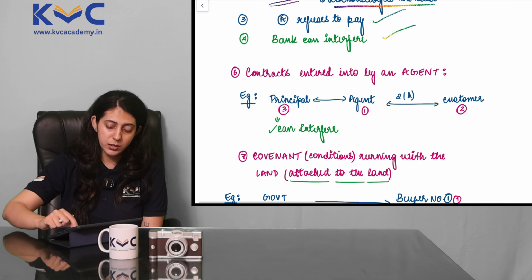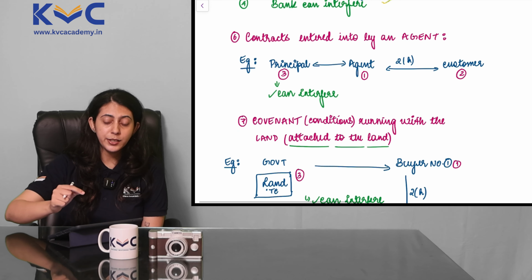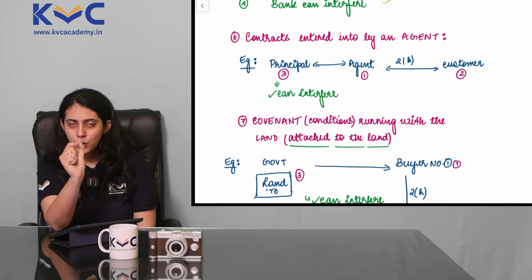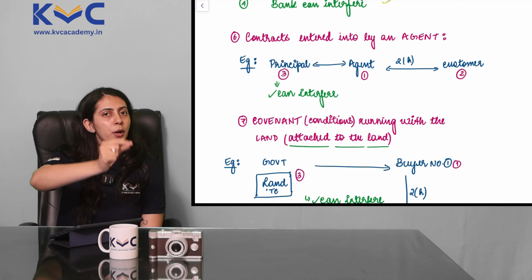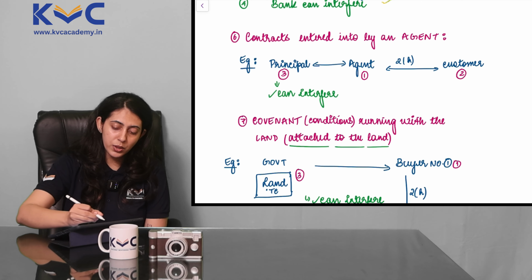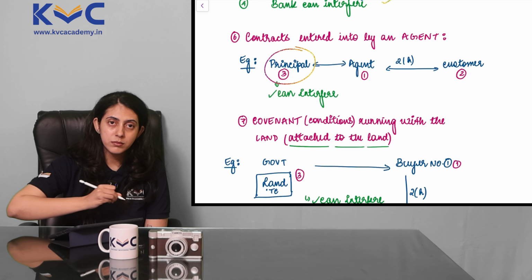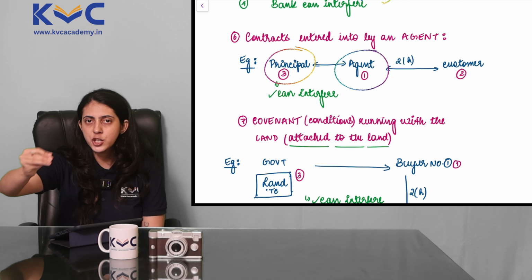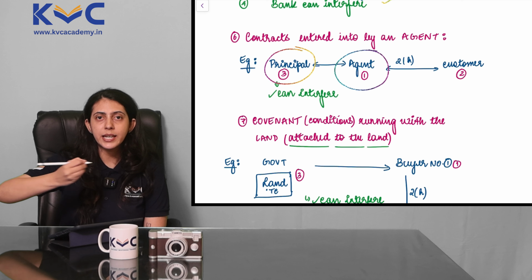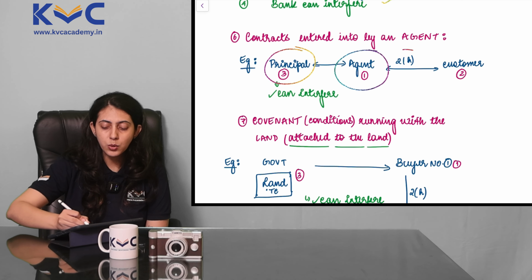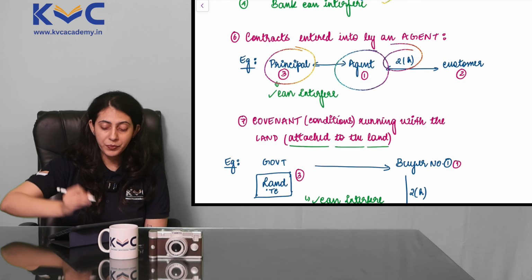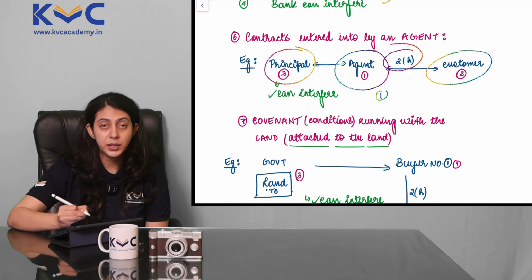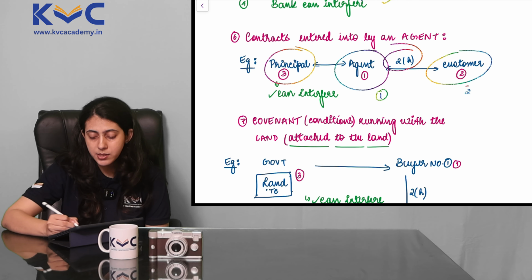Point 6, contracts entered into by an agent. We learned just a while ago who is an agent, a person who is appointed by the principal. So here we have our principal, we have our agent, and the principal appoints the agent to do some work. Now this agent has gone and entered into a contract, section 2(h), with the customer. So the contract is between the agent and the customer.